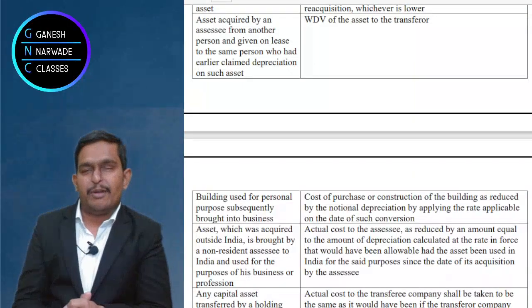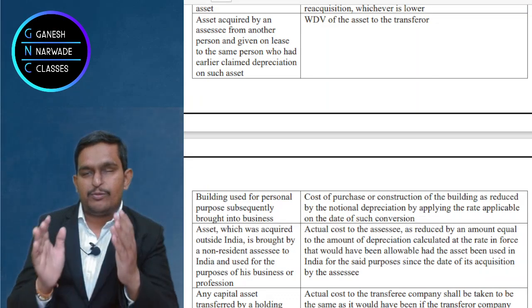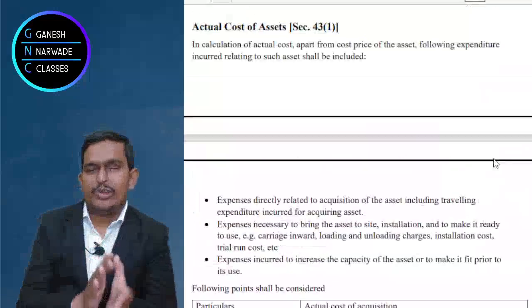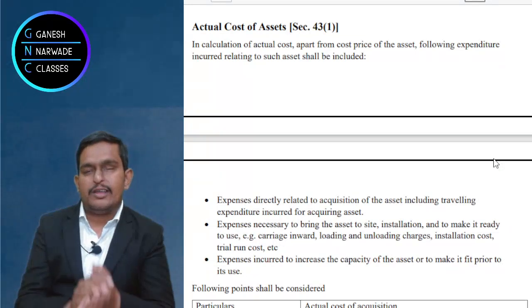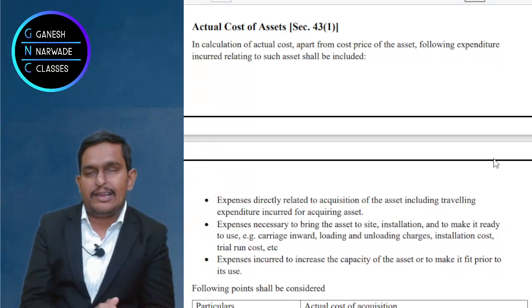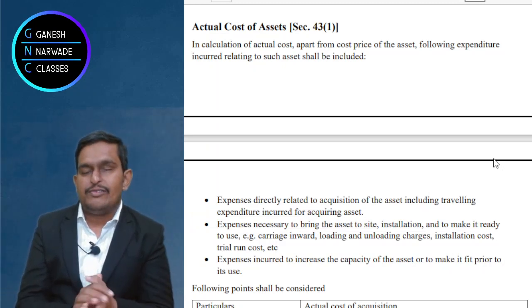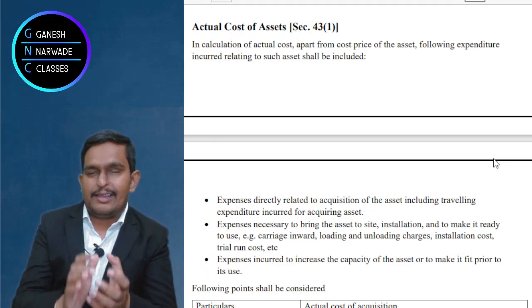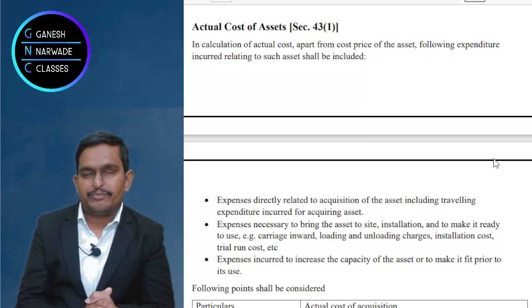Now let us discuss actual cost. Actual cost is defined under section 43 subsection 1. Let us try to understand why we are going to discuss this. When we have to claim depreciation, we claim depreciation on the closing WDV of the block, correct? Very good. Now how do we arrive at the closing WDV? We take opening WDV, add purchases, then deduct sales, then we get closing WDV. From that we deduct depreciation.